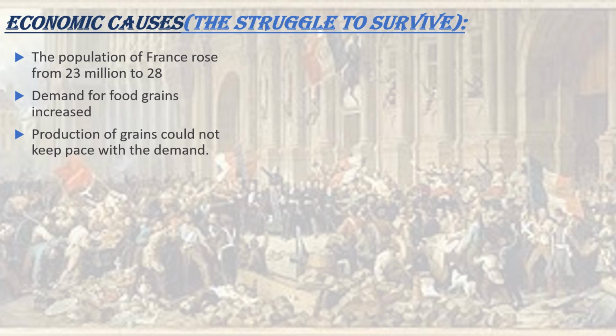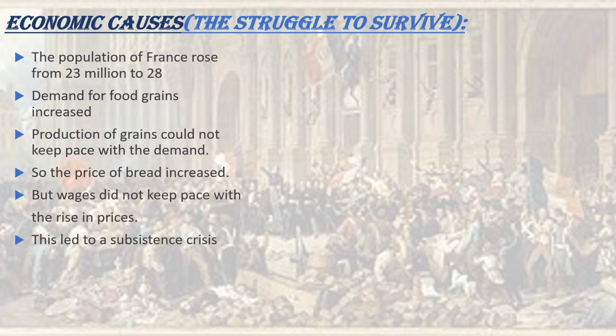Most workers worked as laborers in the workshops, and they did not see an increase in their wages. The situation became worse whenever drought, as I said in the previous slide also, reduced their harvest, and this led to a scarcity of food grains, or subsistence crisis, which started occurring frequently during the old regime.